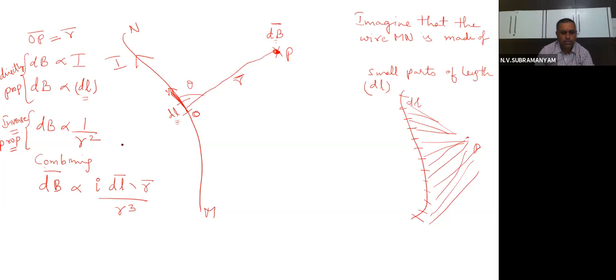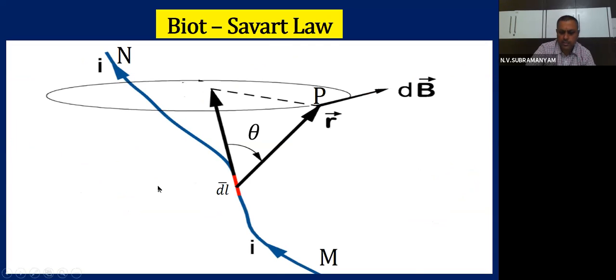Actually, if I don't use the vector form, I will just write dB proportional to I dl by r square. Here we will also get an angle because of this cross product, please remember. So here you will also get a sin theta value, children, because of this cross product.